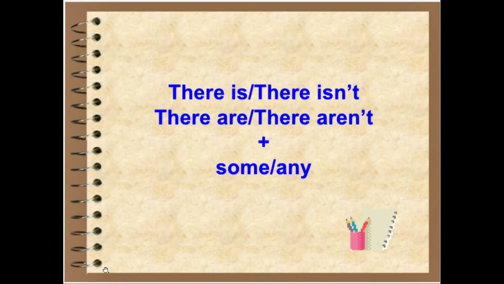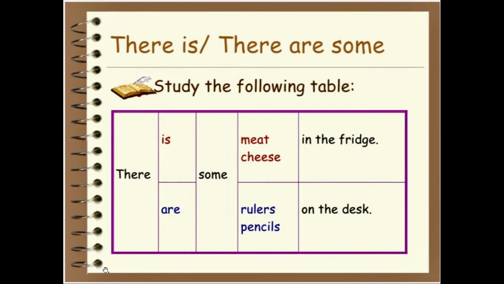Now we will learn how and when to use some and any. Now observe this table. With the help of this table, we will learn the use of some and when to use there is and there are. Now I am making sentences with the help of this table. There is some meat in the fridge. There is some cheese in the fridge. There are some rulers on the desk. There are some pencils on the desk.